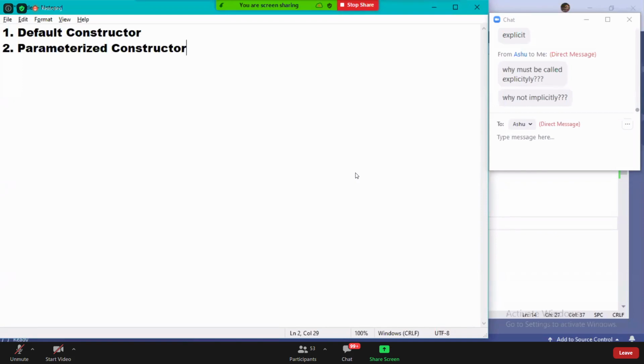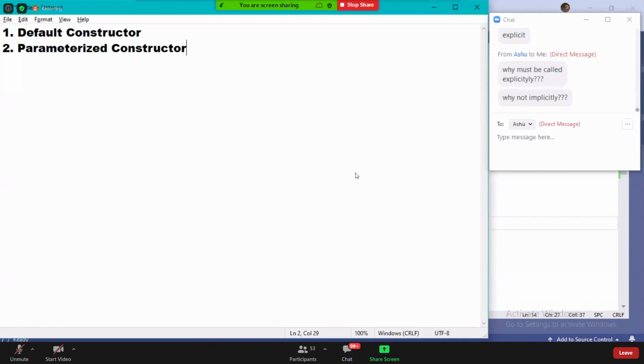What are the two types? Default constructors and parameterized constructors. What are default constructors? Default constructors means, listen, guys, a constructor without any parameters is what we call a default constructor. No parameter, that is called a default constructor.